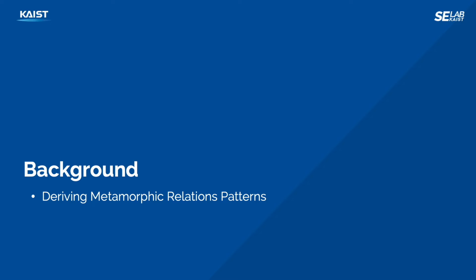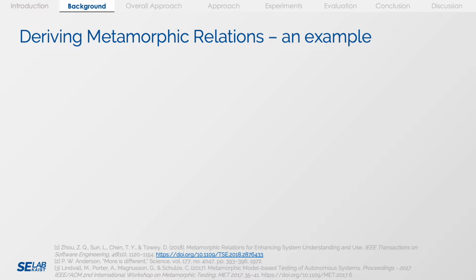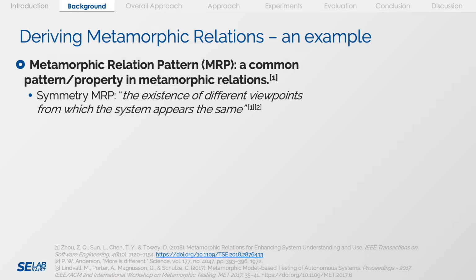Now, a bit about the background on deriving metamorphic relation patterns. A metamorphic relation pattern, or MRP, is an abstraction that describes the characteristics of a set of possibly many metamorphic relations. One such example defined in the literature is the symmetry property, where symmetry in the domain of computing is simply the observation of which the system across different viewpoints should remain the same.